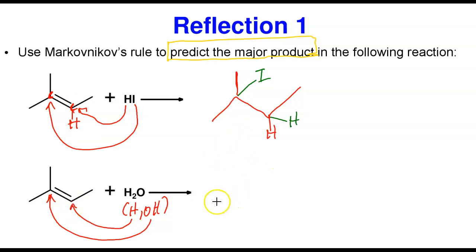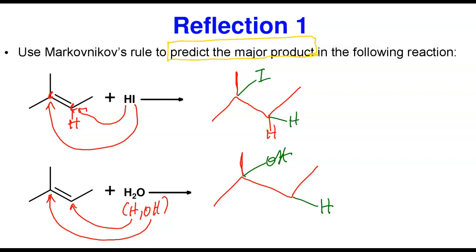Now, what are we going to have? We're going to have this. Again, there is this methyl group attached here. And then now you're going to have an OH group at this point, and then of course you're going to have hydrogen attached at this point. Normally, we are not supposed to show this hydrogen in a shortcut, but I'm just showing it to make it clear. In a shortcut or in a skeletal structure, you're not supposed to show hydrogen. So if you drew this without showing me the hydrogen, that is okay. That's actually what it's supposed to be. But I'm just showing you this so that you understand the actual reaction and the way it is taking place.